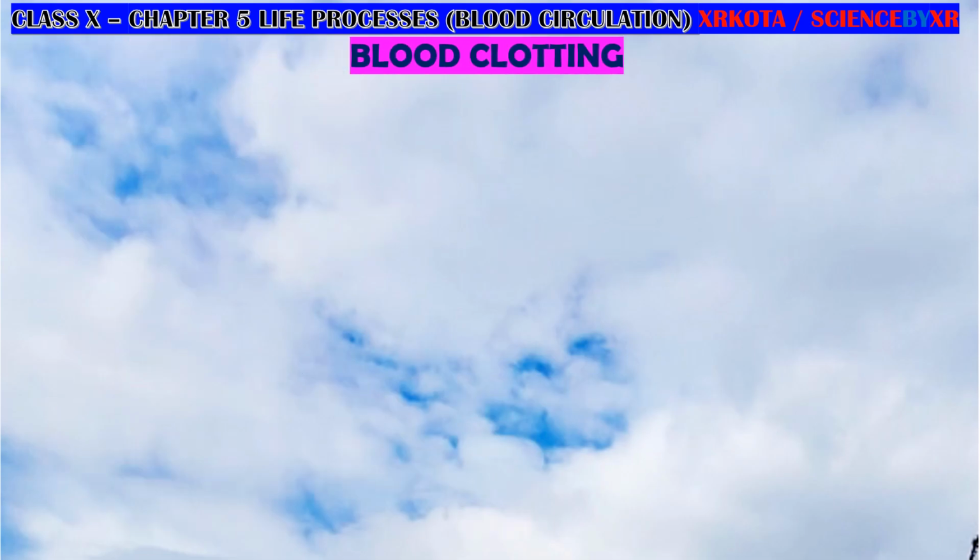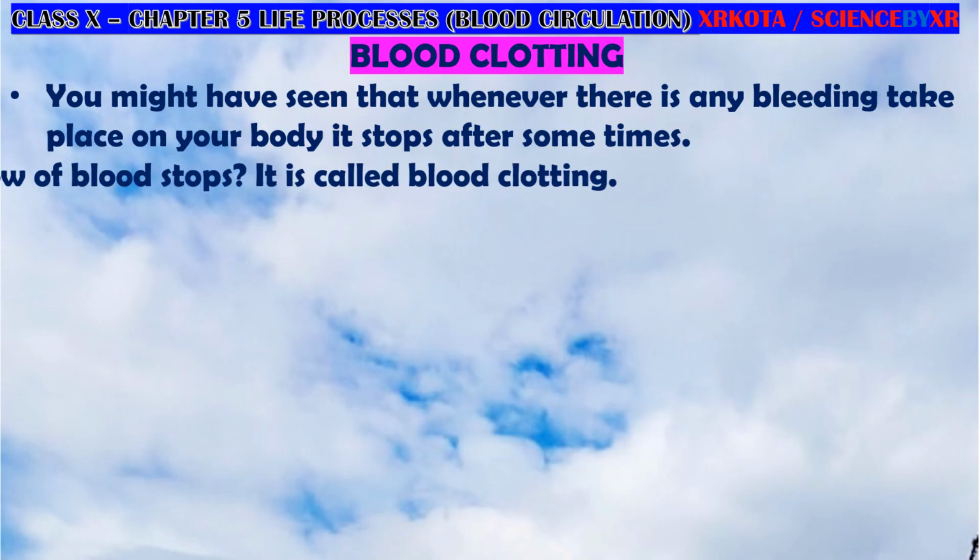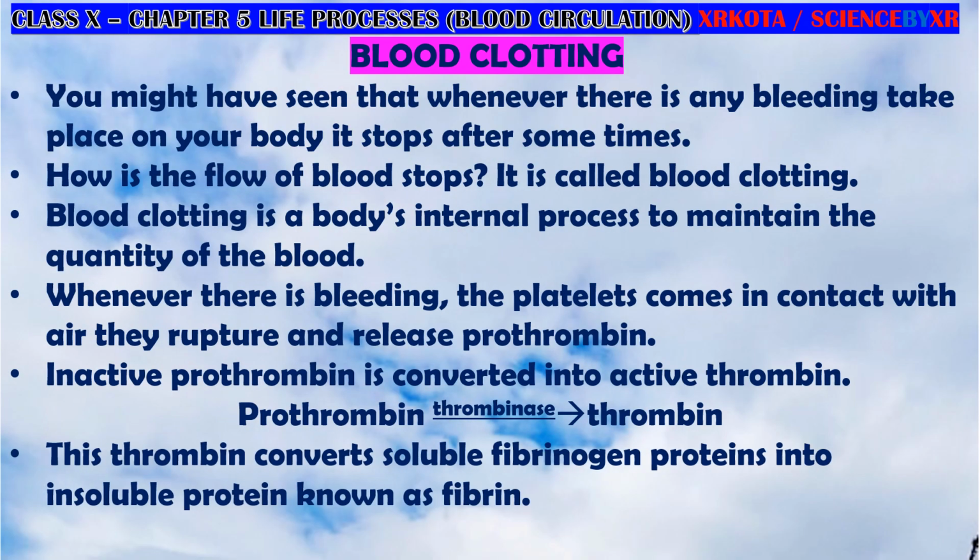Now, blood clotting we have already done, so I will not describe it in detail. These are the factors: when the platelet ruptures, it releases a substance called thrombinase, and thrombinase converts prothrombin into thrombin. This thrombin converts fibrinogen, which is a soluble protein, into insoluble protein fibrin, and the insoluble fibrin forms a network on the wound. It prevents the blood flow because RBCs and proteins get stuck in it, preventing further flow of blood.